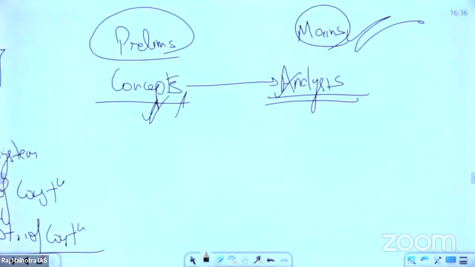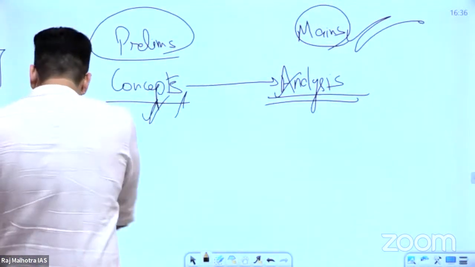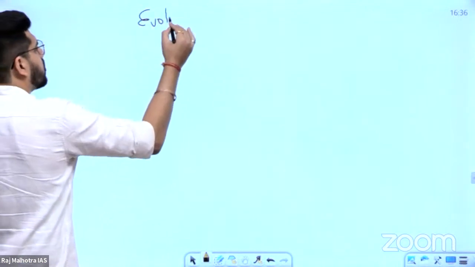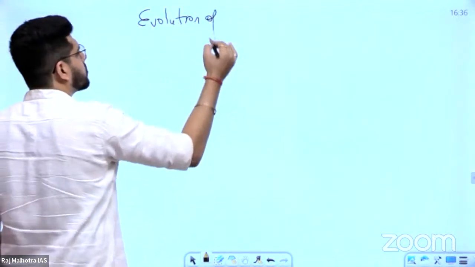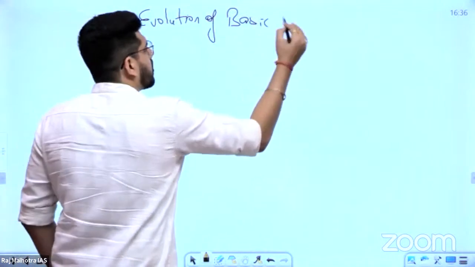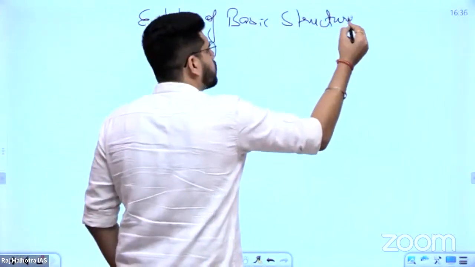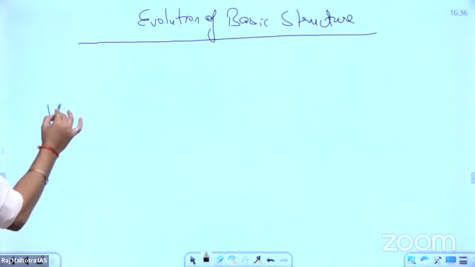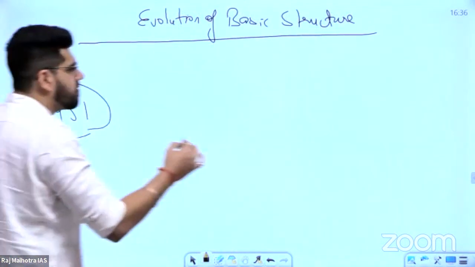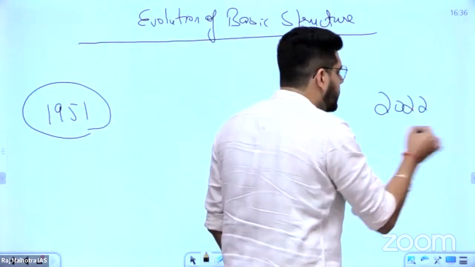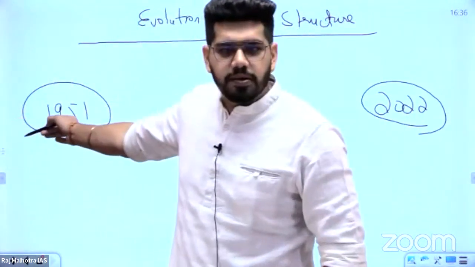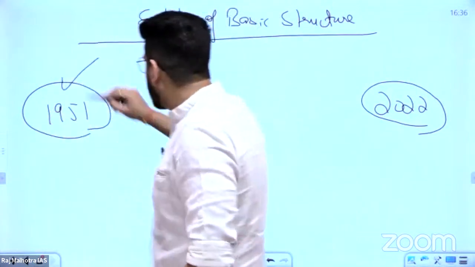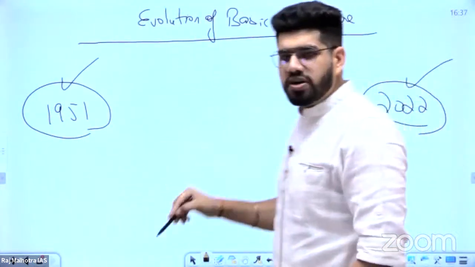For example, if we need to understand the evolution of the basic structure of the Constitution, we need to understand everything right from the year 1951 up to the year 2022.